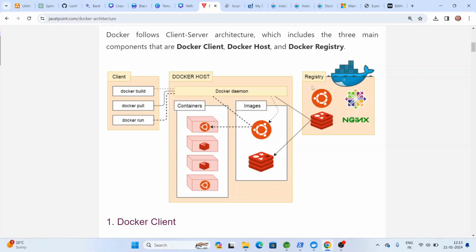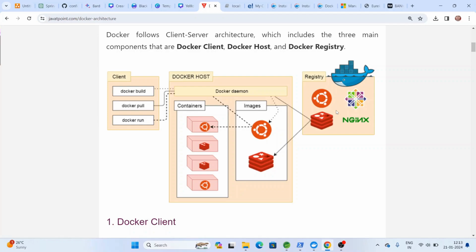Okay, what is Docker registry? Docker registry is a storage where we can store our images. There are many open sources, Nginx and all. The Docker images we store in a Docker registry can be private or public.